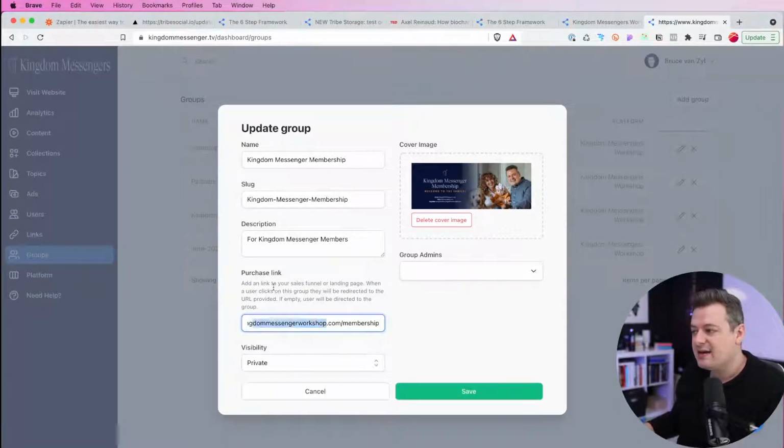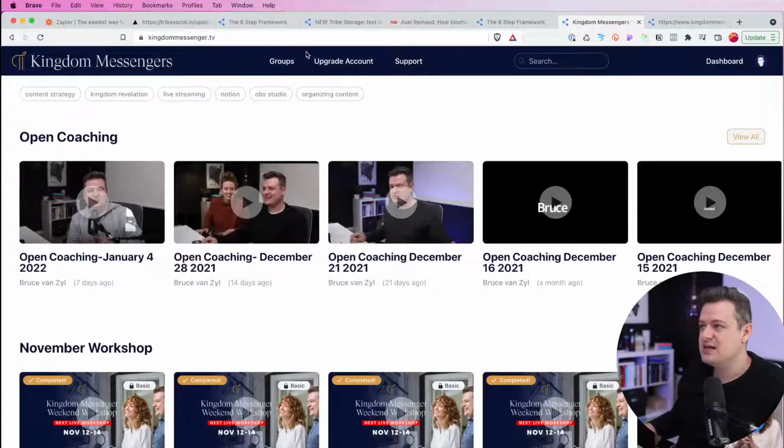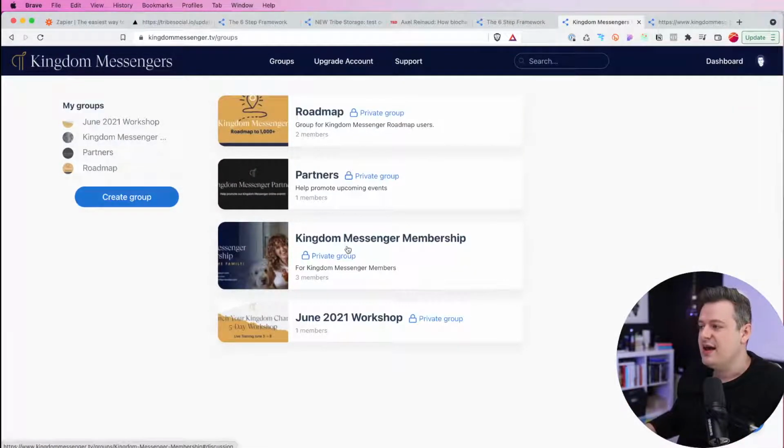now that if you add this, and there's a little note right here that explains how it works, but if you have a sales funnel or a landing page or a store where people need to go check out to buy access to this, you can add this link. And what that's going to do is if you're on the groups page and you do not have access to this, you're not currently a member of the group, and you click anywhere on this, rather than opening up the group page, you will be taken over to that purchase link.